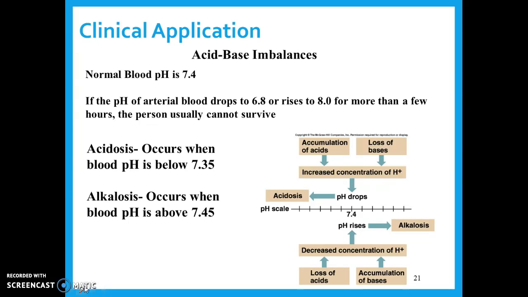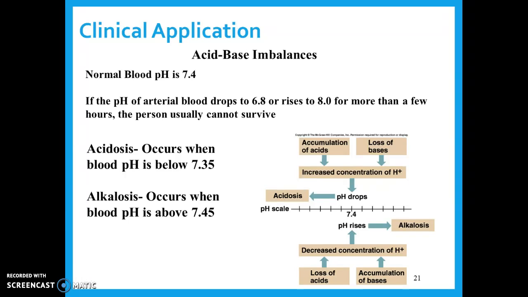So I mentioned a few times last time that normal blood pH is 7.4. All right, so it's just a little bit basic, just a little bit above neutral. If the pH of arterial blood, so blood in our arteries, drops to 6.8 or rises up to 8 for more than a few hours, usually we don't survive. We'll slip into a coma and our body can just shut down and we die. So it's very important that we keep pH in that really narrow range.